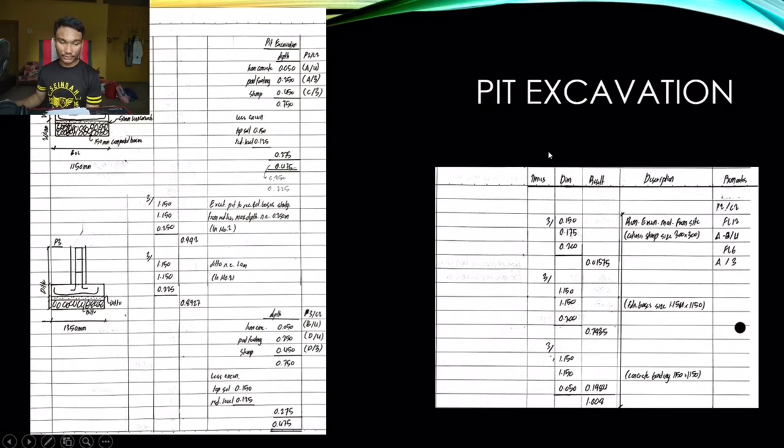Next, for pit excavation, we multiply the lean concrete, bed footing and stump, and then we subtract the topsoil and reduce level to get this value right here. Then we multiply the value by the length and the width of the pits to get the volume that has to be removed, depending on the types of bed footing, of course. This one is the same, but for different types of bed footings.